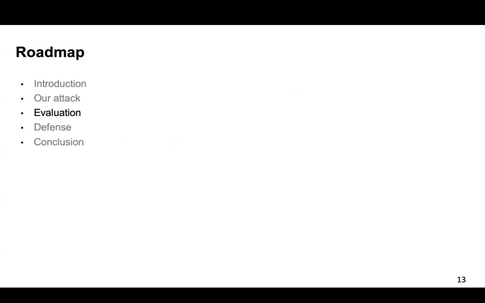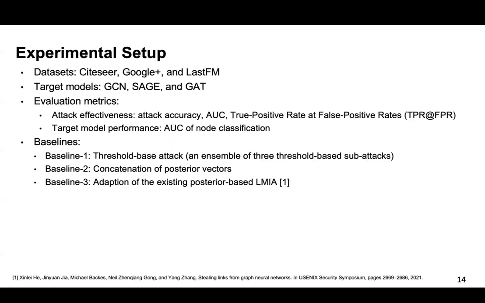Let's now introduce the evaluation part. We consider three real-world datasets, namely Pubmed, Google+, and LastFM, which are popularly used for graph learning in the literature. We consider three widely used GNN models, namely GCN, SAGE, and GIN. We use the attack accuracy, the AUC, and true positive rate at false positive rate to measure the attack effectiveness, and use the AUC of the classification to measure the target model performance.